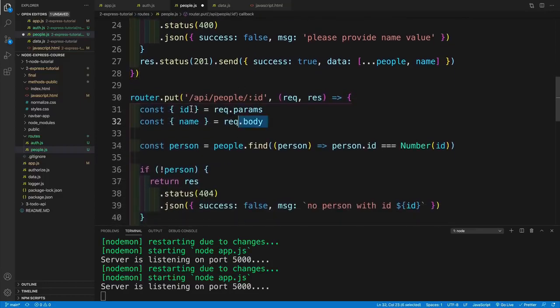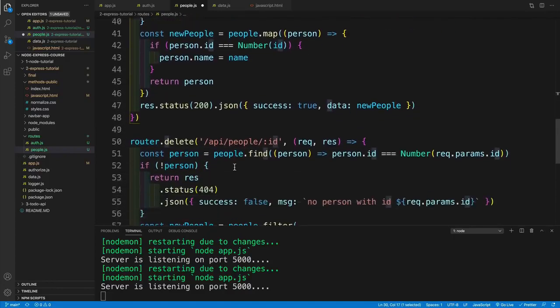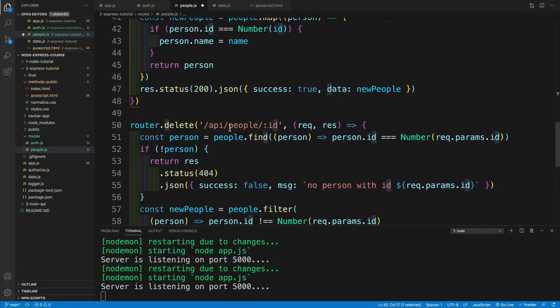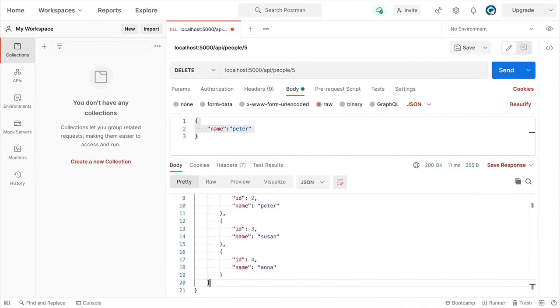And again, notice I have API, people, and then Postman. So what's the only thing that I need here? It's just Postman, because I already have API people. So I remove this here, keep on scrolling, then the same with ID, right? We only care about this one. That's the whole point of setting up the router, so we can start splitting up our functionality in multiple files. The same goes with this last ID.